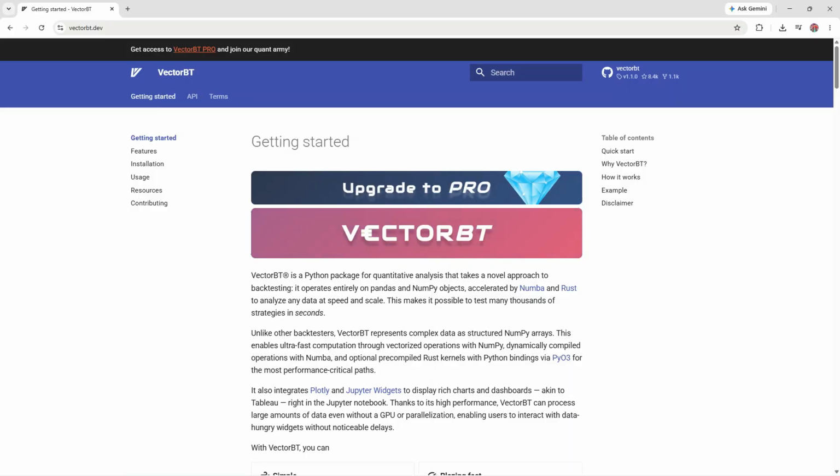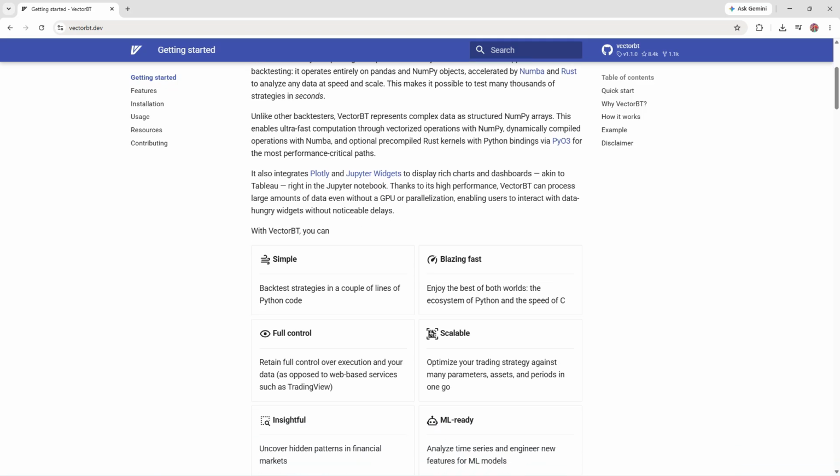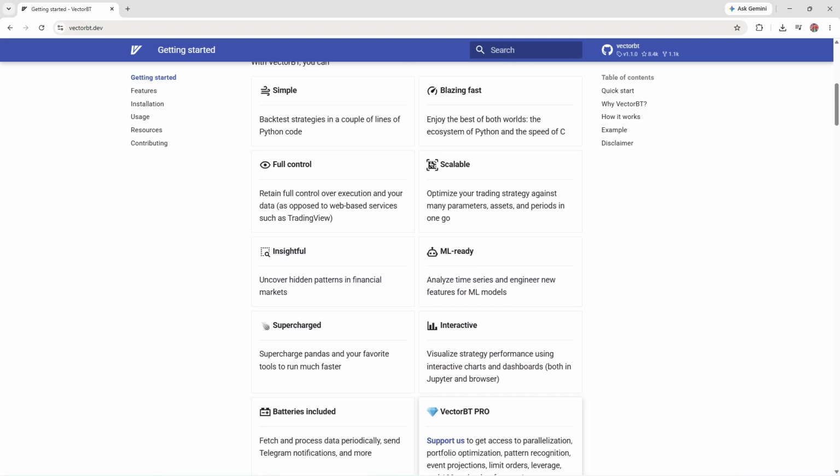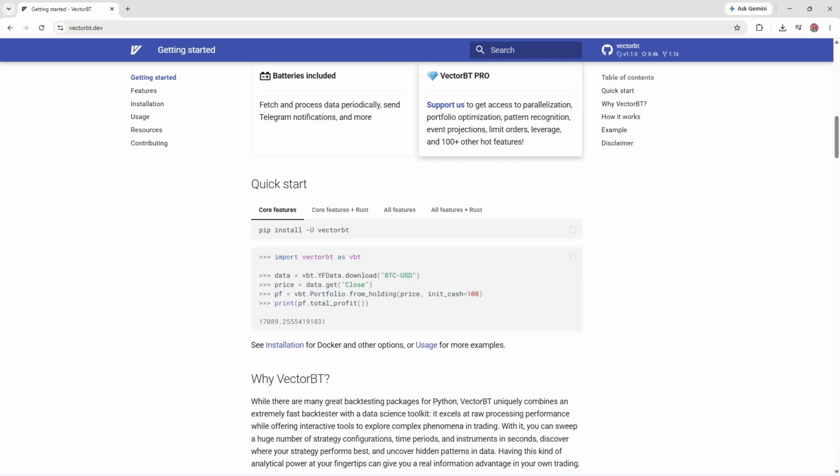The overall winner is VectorBT because it delivers exceptional speed, advanced analytics, and powerful research capabilities, making it the best choice for most quantitative traders and developers.